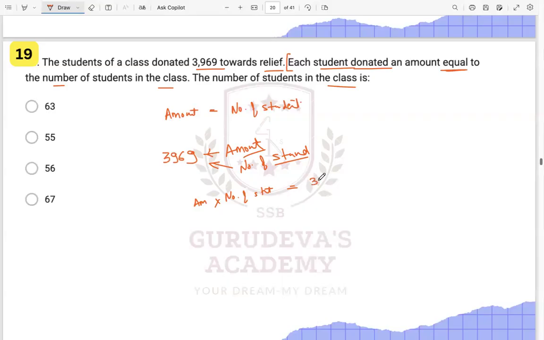This is 3969, right? If we take the number as s, and this is also s, then s times s is equal to 3969. So this is nothing but s square is equal to 3969. And the number of students is equal to the square root of 3969. So how do we find the square root over here?